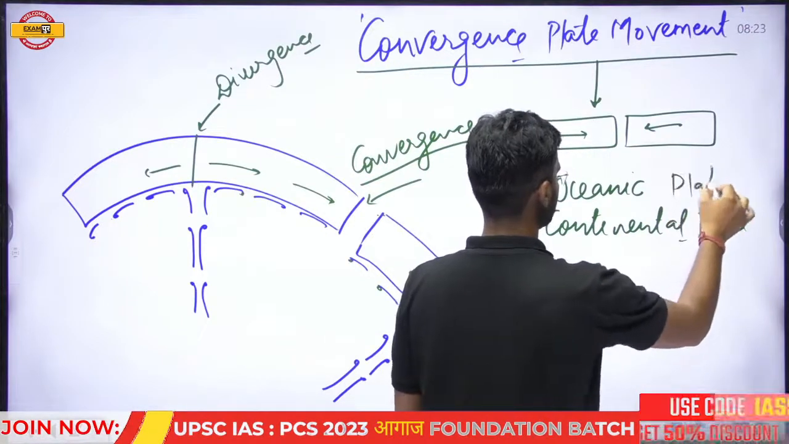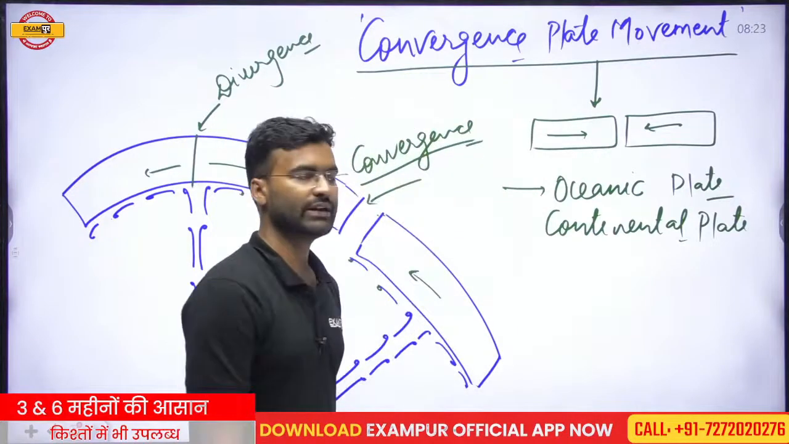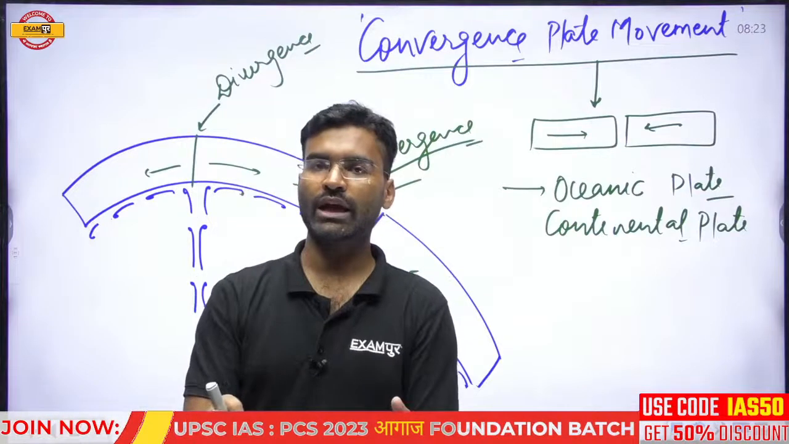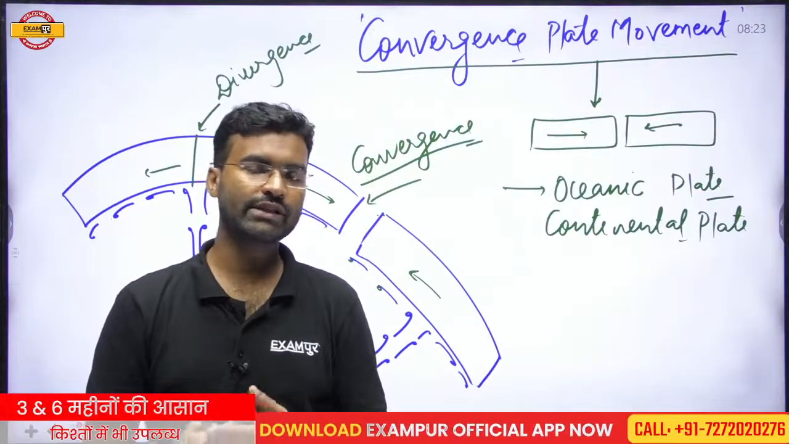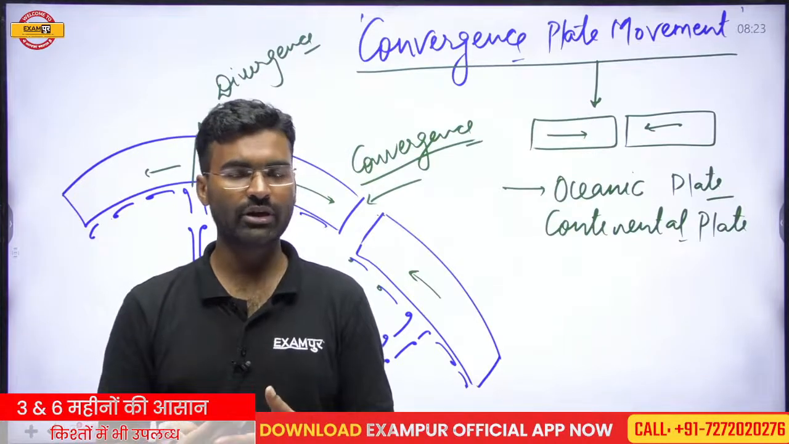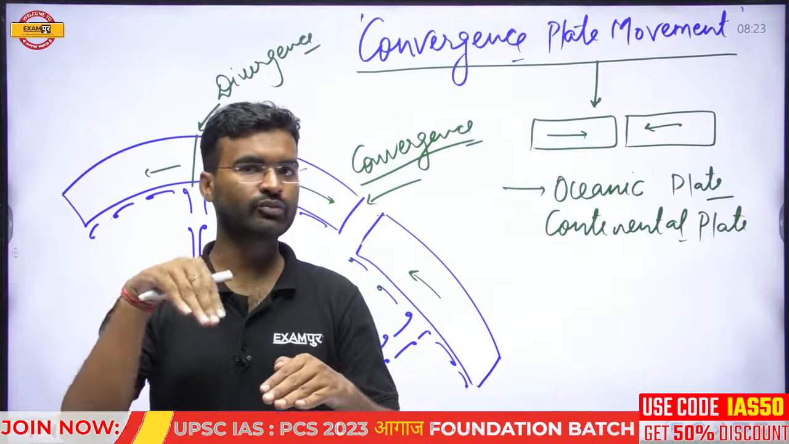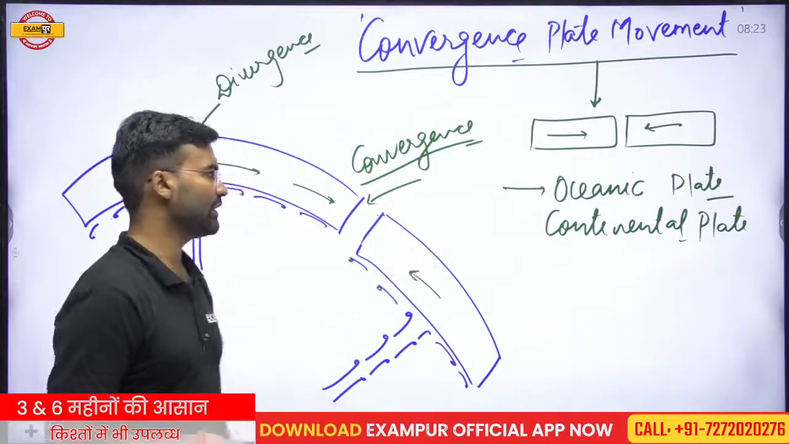So firstly, you should understand what the convergence plate movement is. Convergence plate movement is the plate movement where two plates converge toward each other, and after the convergence they collide, and after the collision, one plate, the heavier plate, starts to move beneath the lighter plate. Why this is taking place, we will clear it.